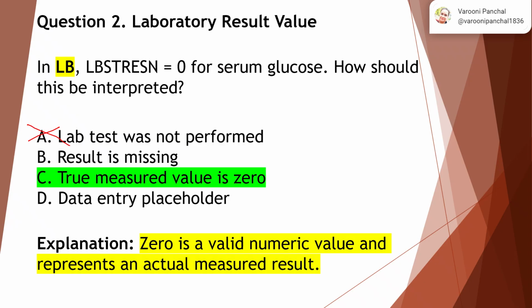Now, result is missing. As we understood from the earlier slide, there's a difference between missing and 0. 0 is a valid numerical value, whereas missing means it is not collected or it is unavailable. But here the data is available and its value is 0. So this is not the right answer. Now the data entry placeholder is absolutely not the correct answer. The correct answer is true measured value is 0. 0 is a very valid numeric value and it represents an actual measured result. Hence the correct answer is C.